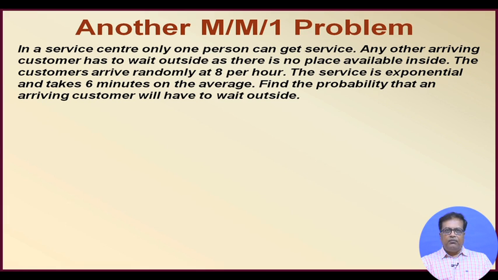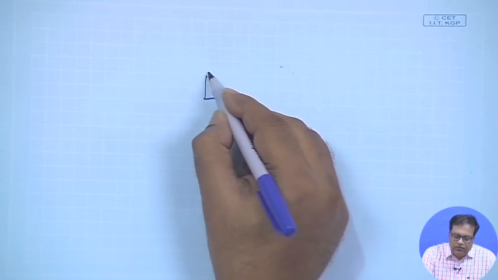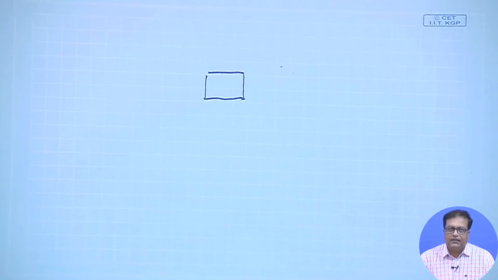The customers arrive randomly at 8 per hour, service is exponential and it's 6 minutes on the average. Find the probability that an arriving customer will have to wait outside. What is basically said is that this is the queue, in fact there is no queue space.